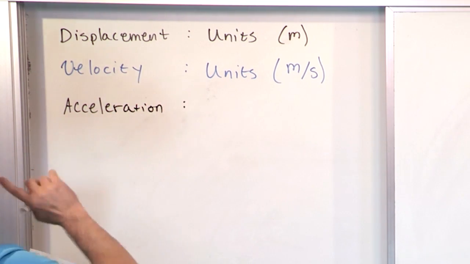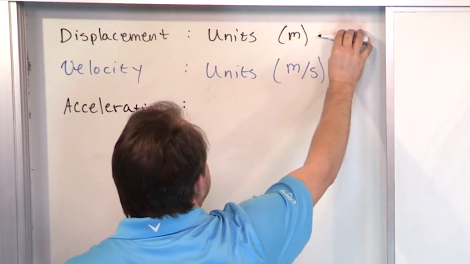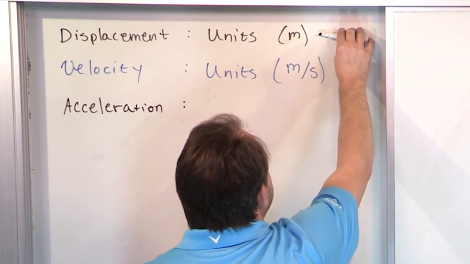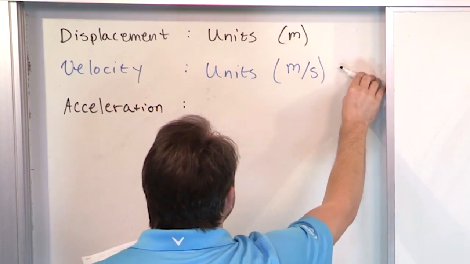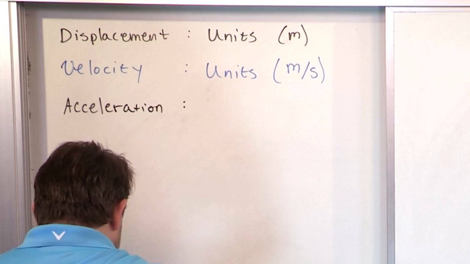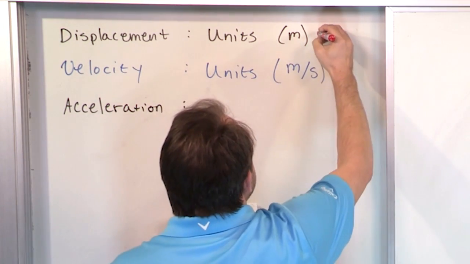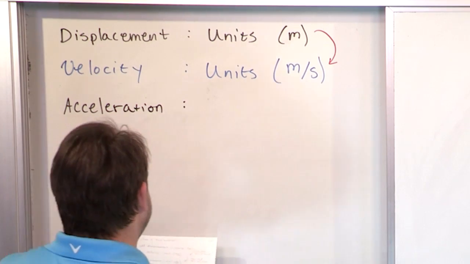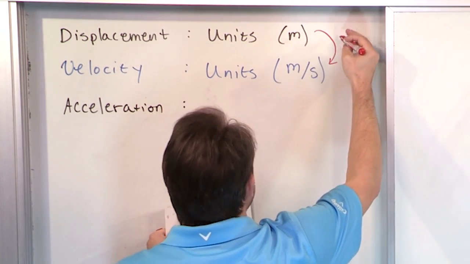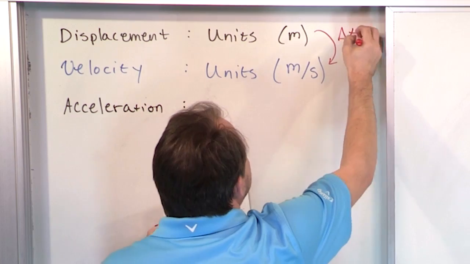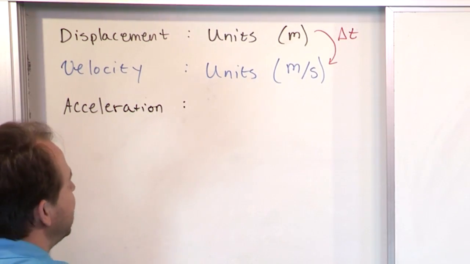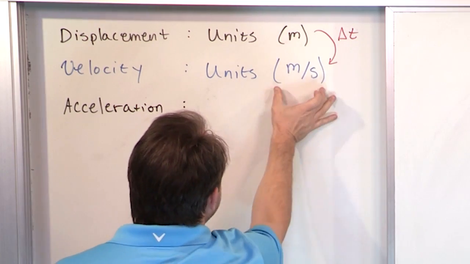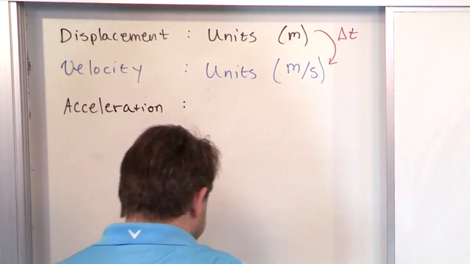Now, I need you to see the pattern here. When we look at distance and we say, how much is our displacement changing with time? Then we get to something we call velocity. So you can say that you go from the displacement into talking about velocity by looking at how it changes with respect to time. So I'll just put delta t to tell us that we're looking at how the displacement changes with time. That's what this is saying. And then we arrive at a new thing that we call velocity, right?